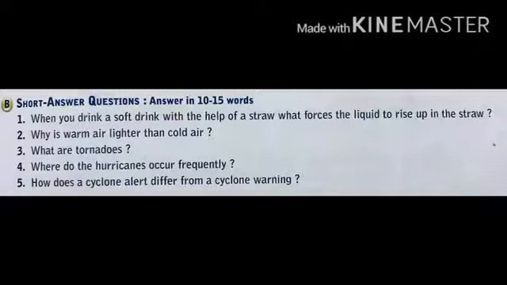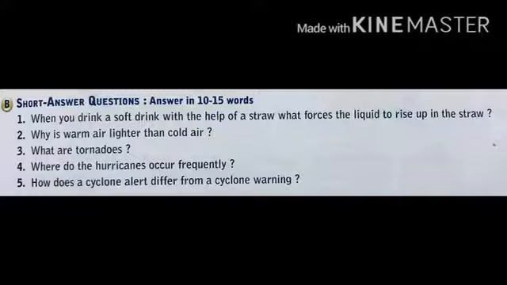Now, what are tornadoes? These are the storms which form very suddenly on the land. The highest wind speed on the earth occurs in the tornadoes, sometimes reaching 50 km per hour. A tornado looks like a twisting funnel of air. It sucks up anything on its path, including trees, cows, cars, and drops them when its force decreases.